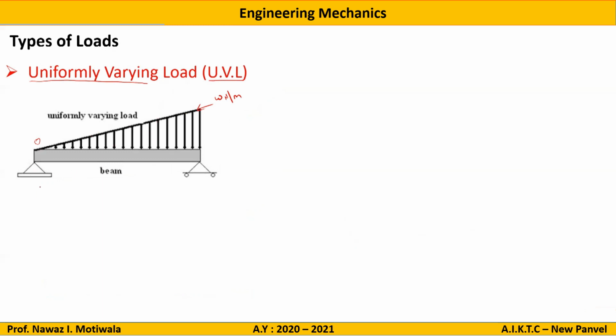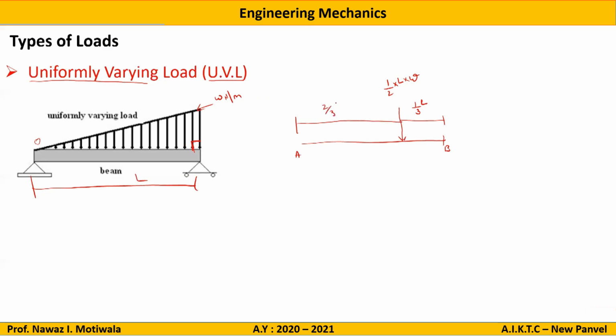Now, if I want to convert this load into a point load, I will make a beam, let us say it is of AB. The conversion of point load for this triangular load is half multiplied by base, which is L, multiplied by the height of this intensity, that is W. So the value will be half into L into W, acting at 1/3 of the base. So it will be 1/3 of the base from the side making right angle triangle. So from B it will be 1/3. If you want it from A, it will be 2/3 of L.